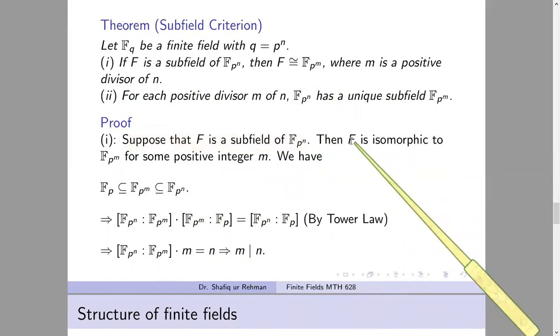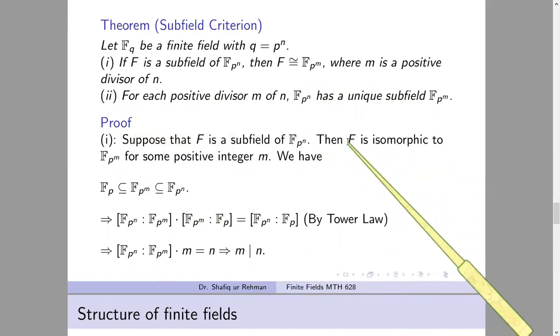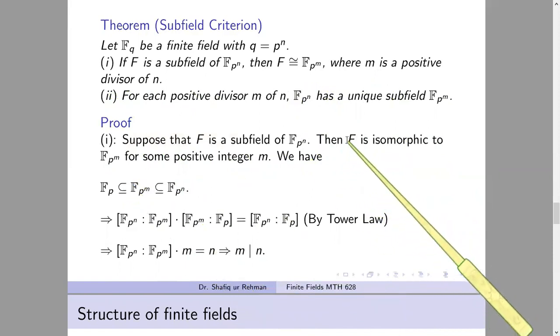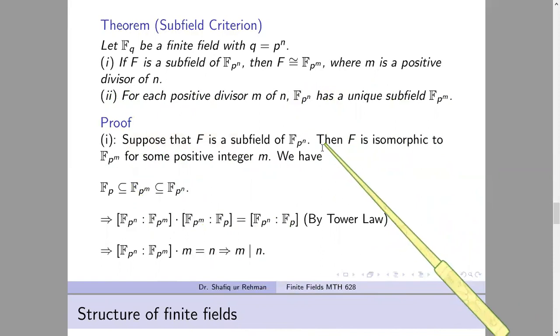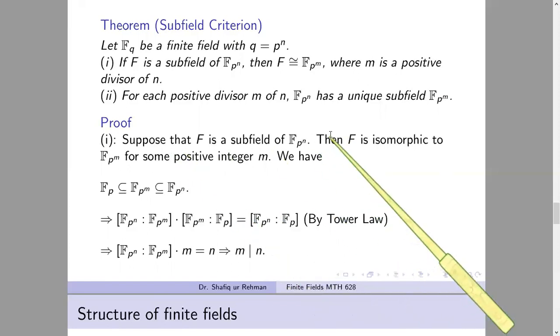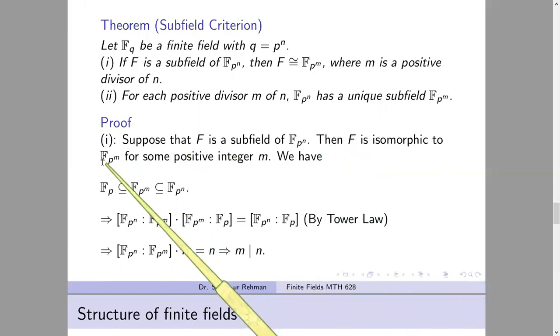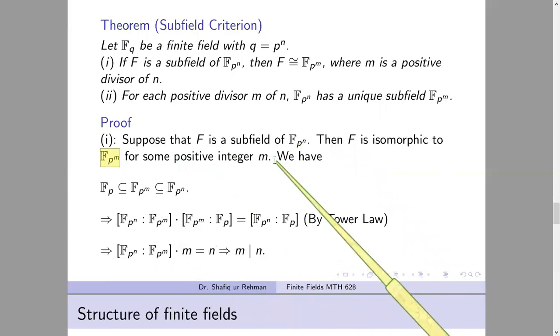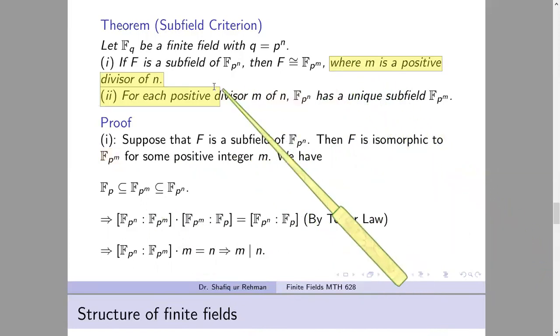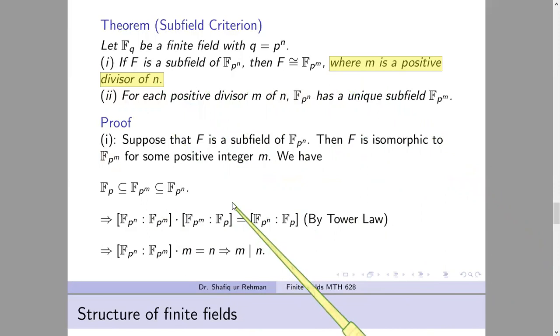Then what we get about F, because F has also order p power m from prime power, because we know that every finite field has order p power n, and any two finite fields of the same order are isomorphic by the uniqueness theorem. So if F is a subfield, it is also a finite field, so its order will be p power m for some m. We don't know about m for the moment, but in this part 1 we have to prove that this m is a divisor of n.